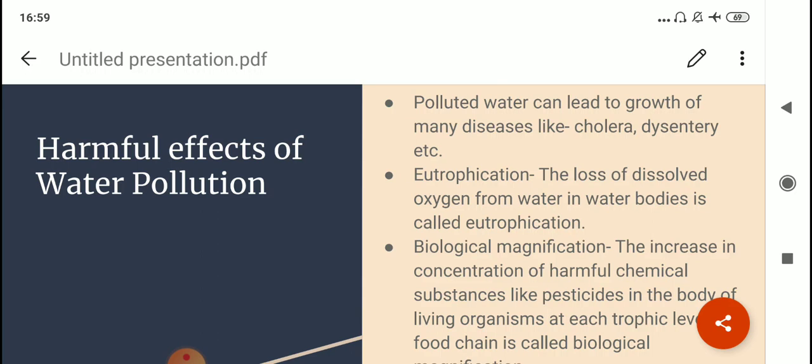So if there is some sort of chemical contamination in water, then it will reach these aquatic forms of life, and the phytoplanktons are eaten by zooplanktons. So the toxic accumulation that happened inside the phytoplankton's body will be passed on to the zooplankton, and in this way from zooplankton to smaller fishes, then to bigger fishes. So what is happening is an increase in the concentration of harmful chemical substances from one trophic level to the other. This process is called biological magnification. I will again deal with this topic in detail.